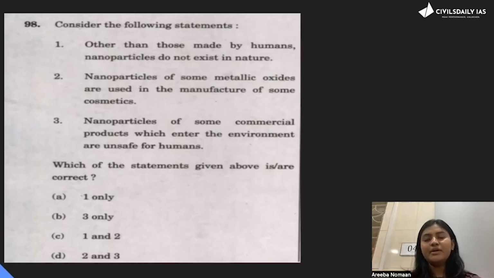Third, nanoparticles of some commercial products which enter the environment are unsafe for humans. Definitely. Nanoparticles, when they enter the bloodstream and choke the bloodstream, are unsafe for humans. So it's a very easy question if you have common sense, if you eliminate just through one. Okay. So the correct answer is D, 2 and 3.